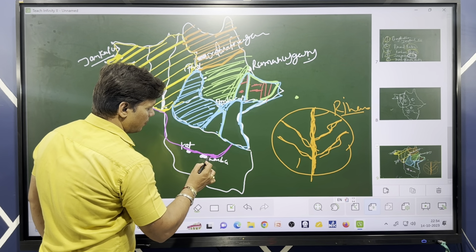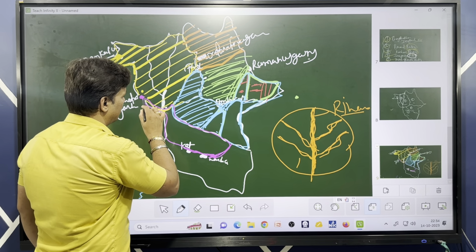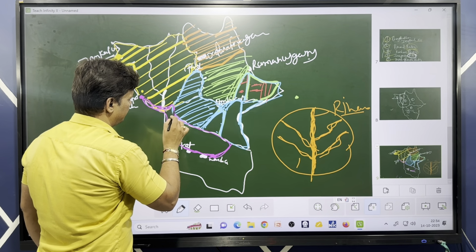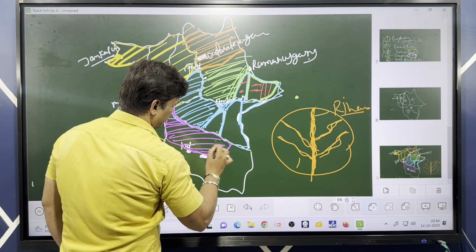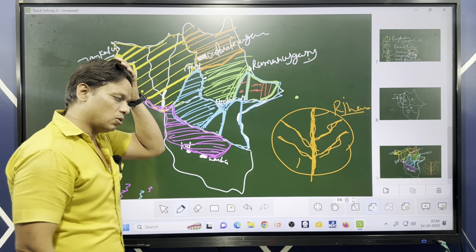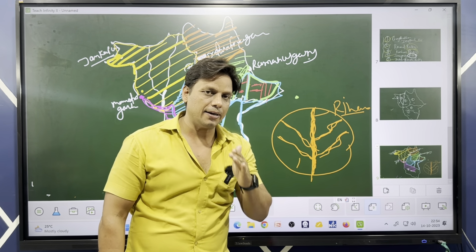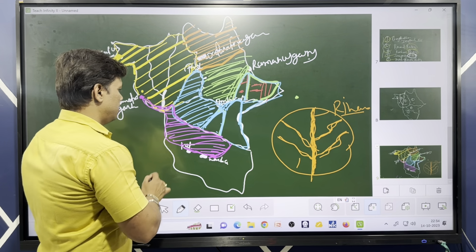That will be covered by this area, called the Hasdo Rampur basin. The main primary river is the Hasdo river, and that will form the Hasdo Rampur basin.